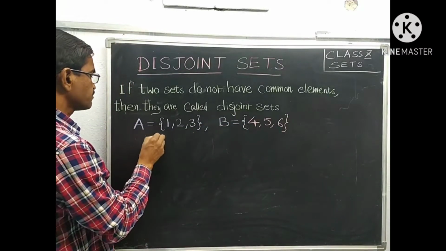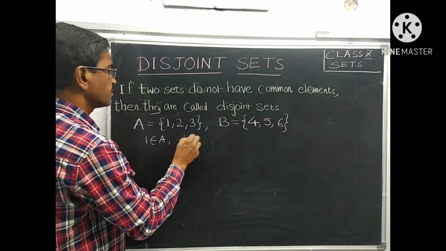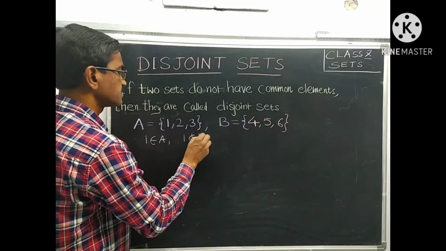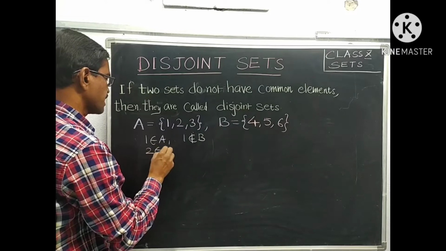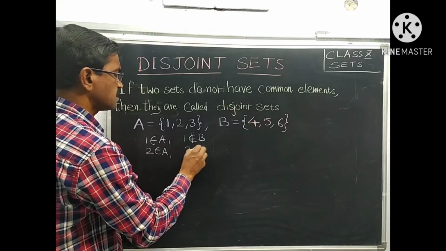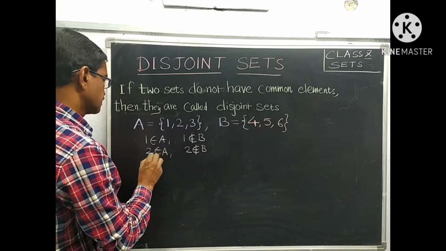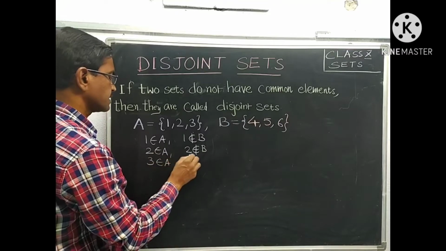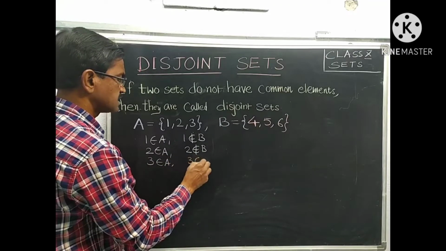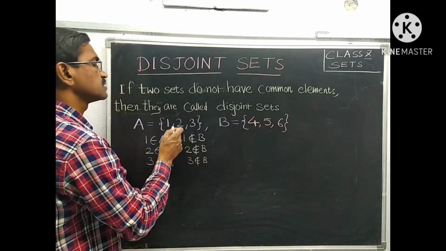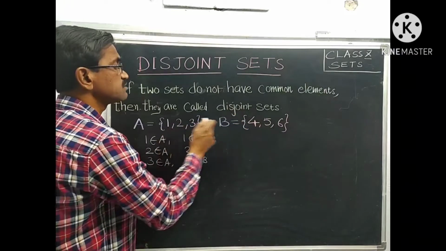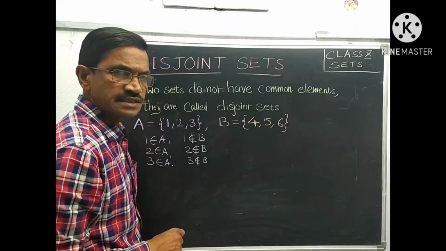Here 1 belongs to A and 1 does not belong to B. 2 belongs to A and 2 does not belong to B. 3 belongs to A, 3 does not belong to B. That's why these two sets are called disjoint sets.